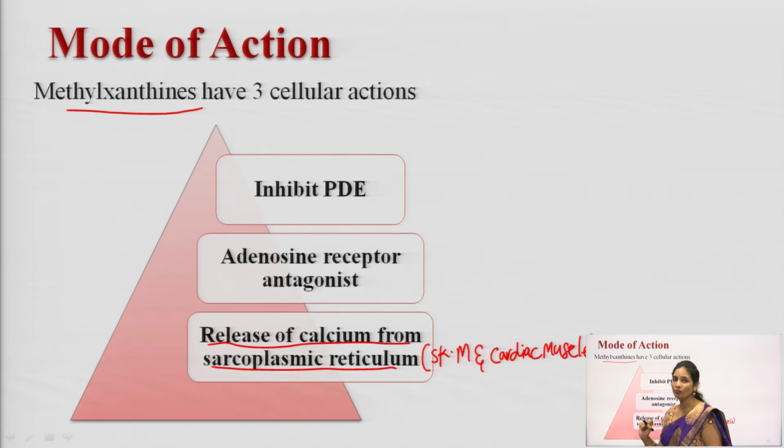Okay, so these are the 3 cellular actions you can see with methylxanthines. First, it inhibits the phosphodiesterase enzyme. Second, it is an adenosine receptor antagonist, and third, it releases calcium from the sarcoplasmic reticulum, especially from skeletal muscle and cardiac muscle.